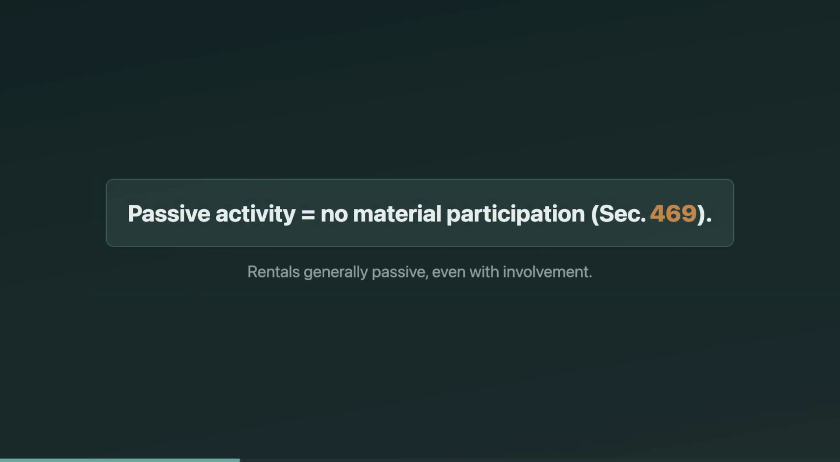Passive activity income is a Section 469 concept. A trade or business is passive if you do not materially participate. Rentals are the other big category. Rental real estate is generally passive even if you're involved. That's why the exam loves limited partners and rental owners with day jobs. They look passive in plain English, but the test is the tax definition.